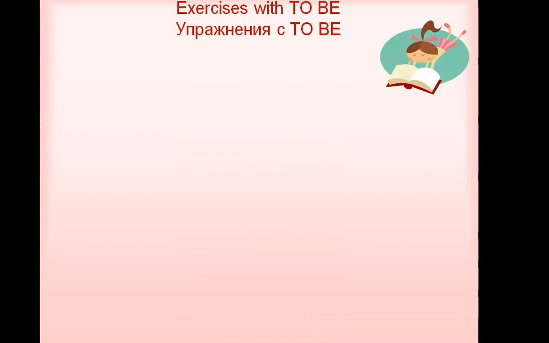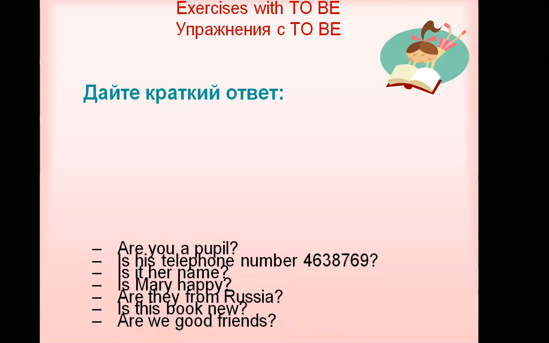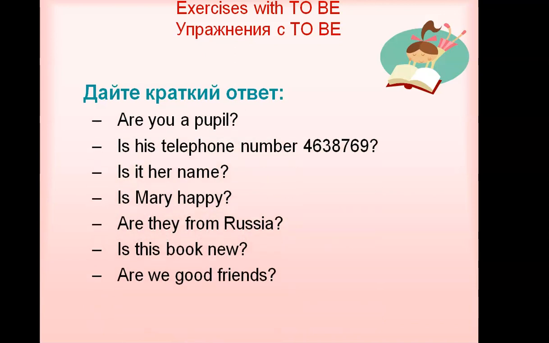So, once more, an exercise with to be. We must give the short answer to the question. Are you people? No, I am not. Is his telephone number 4638769? No, it is not my number. Is it your name? Yes, it is my name. Is Mary happy? No, Mary is not happy. Are they from Russia? Yes, they are from Russia.